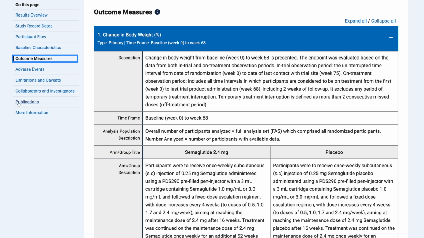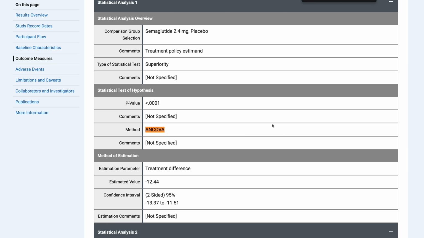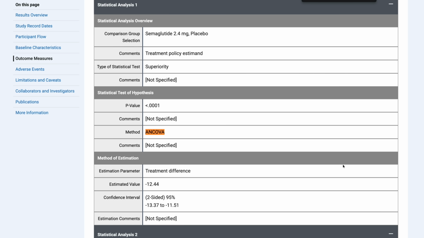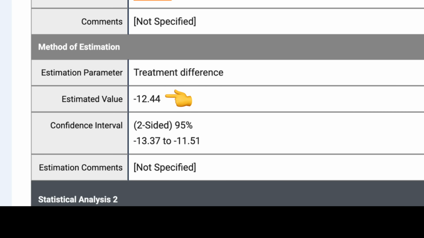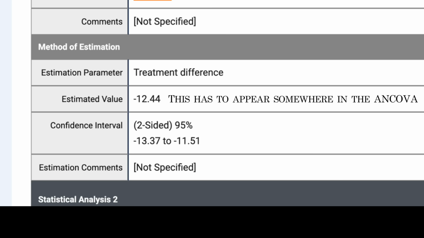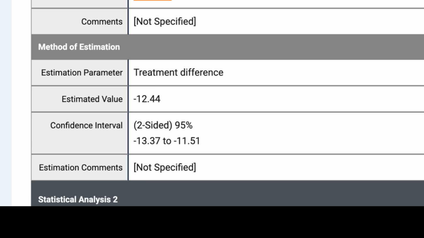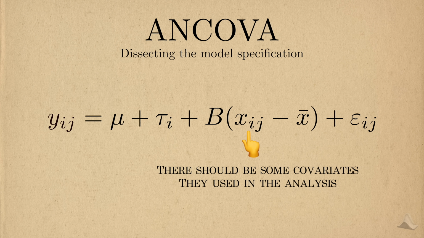If I search the page for ANCOVA, then I'll see that it appears in 2 places. It was used in Statistical Analyses 1 and 2, which both compared SEMA against placebo for weight loss. I could see that they estimated that SEMA produced a 12% drop in weight adjusted for a placebo. So this negative 12% has to correspond to somewhere in the ANCOVA model. Since treatment group is categorical, it most likely corresponds to the tau. This is the parameter that Novo Nordisk would be the most interested in, and seeing that it had a low p-value. But looking at the model, there should be some covariates added to the ANCOVA. So for completeness, I want to know what they are.